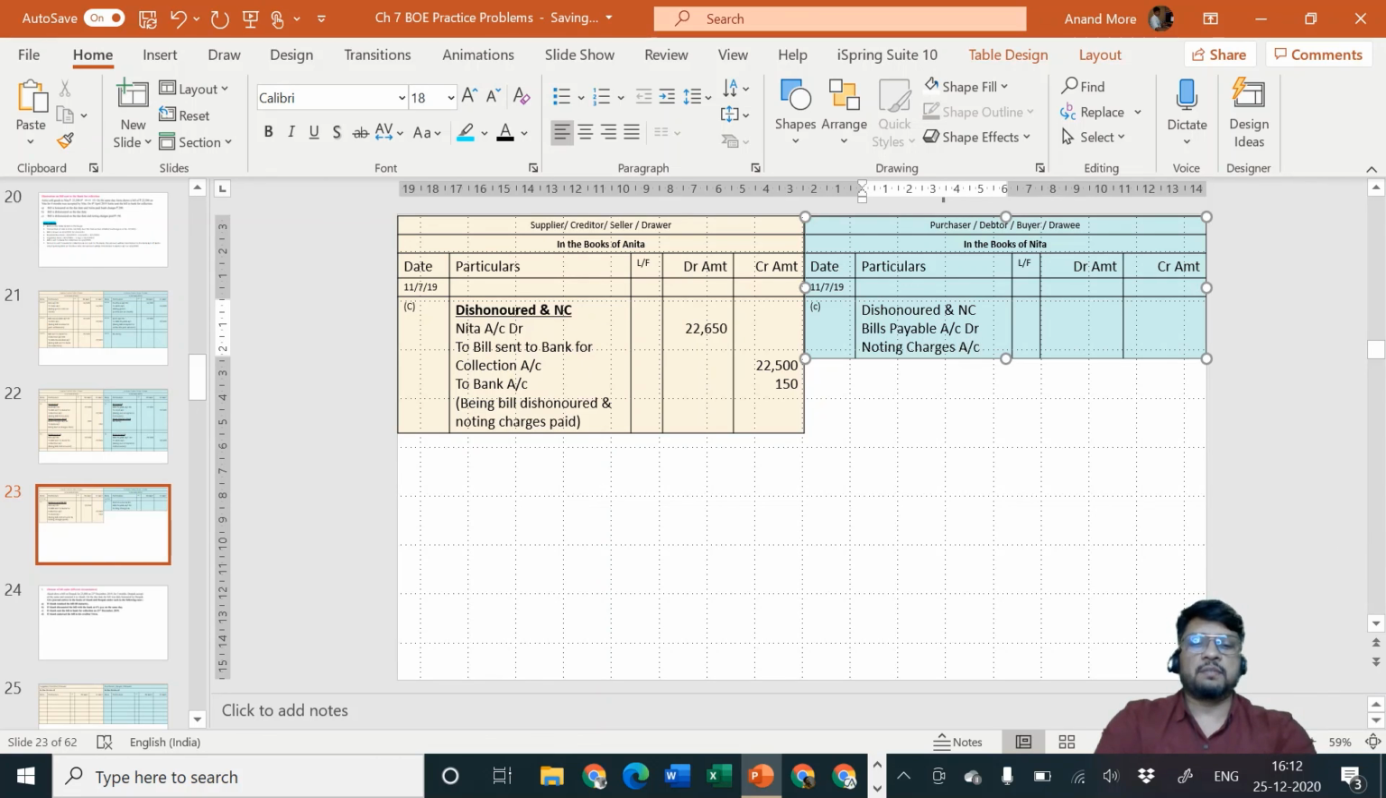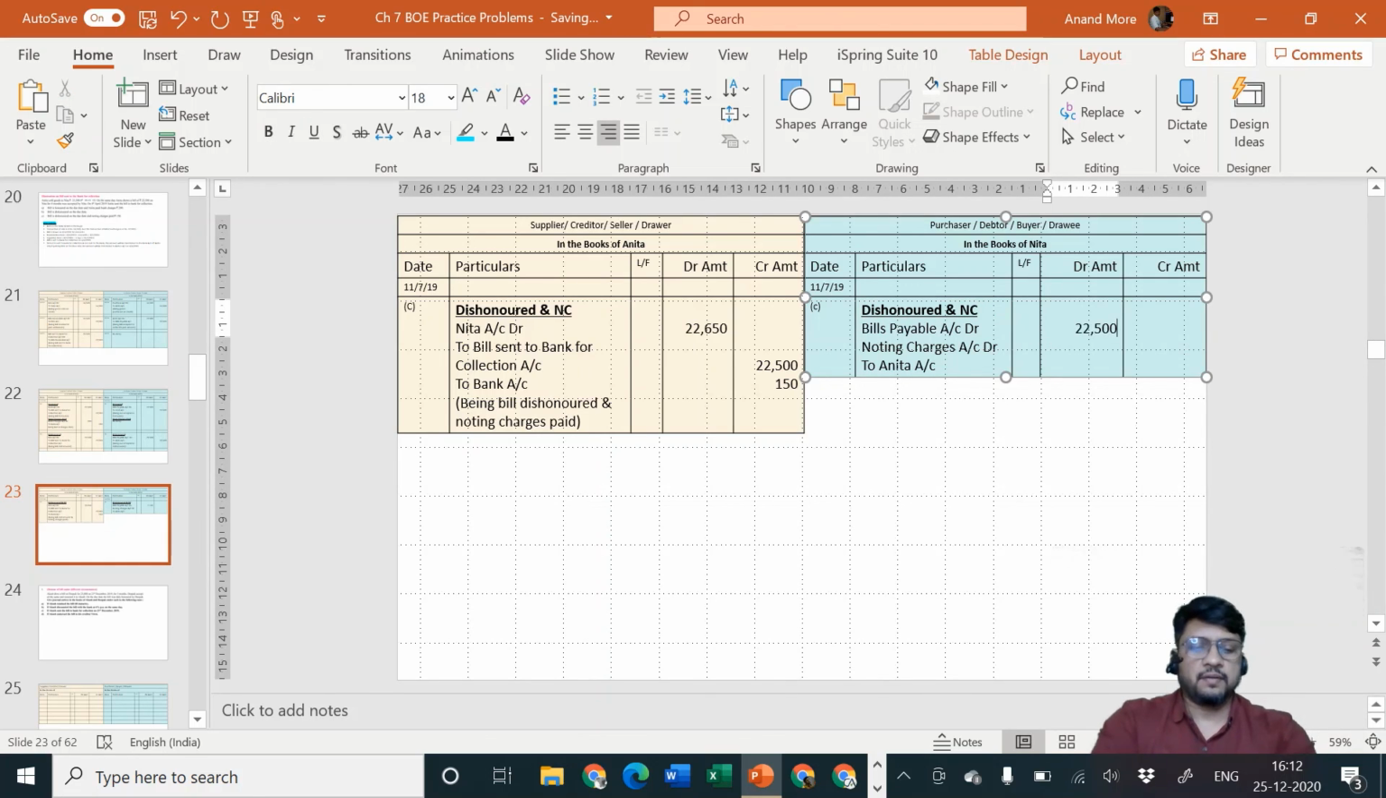The person who makes the mistake, he should record the name of the expenditure. And all these things are not yet paid by us, but these things are going to be payable by us. To whom? To Anita's account. Dishonored and noting charges is the heading. Bills payable account debit 22,500. Noting charges account debit 150. And ultimately all these things are payable to whom? To Anita. So it will be to Anita account 22,650.